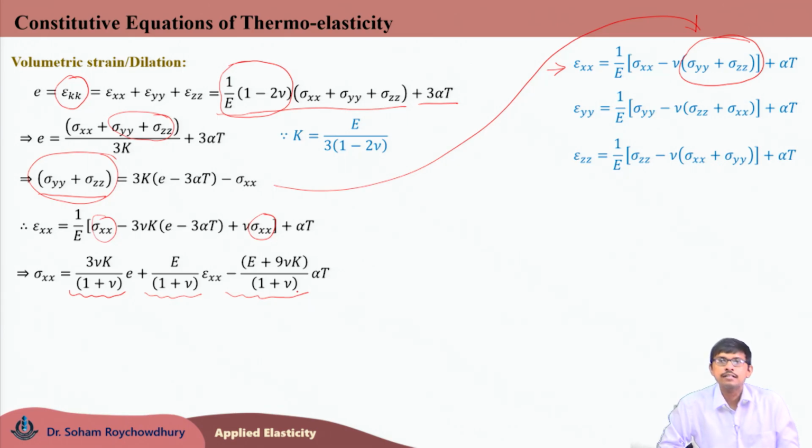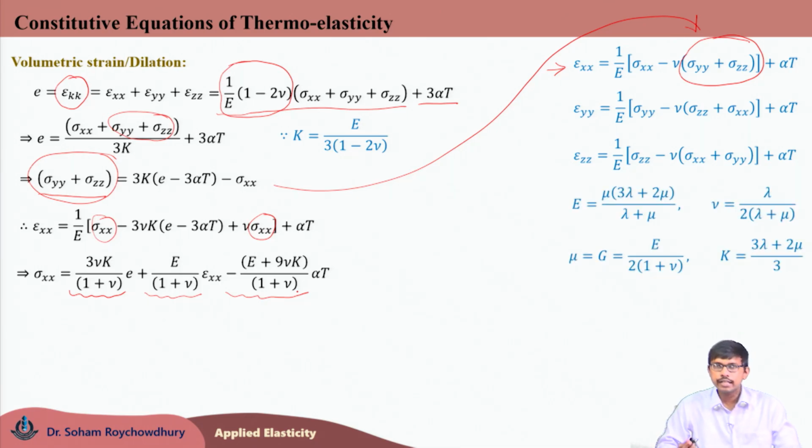Now, all these are material constants, and they are directly related with the different material constants. From this E, nu, k, all these material constants we will try to write in terms of the Lamé constants lambda and mu.